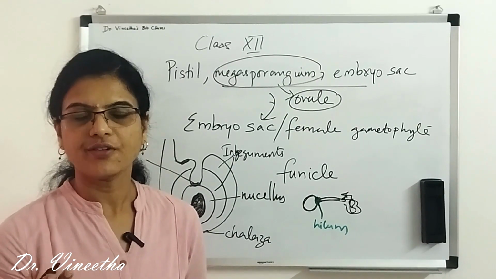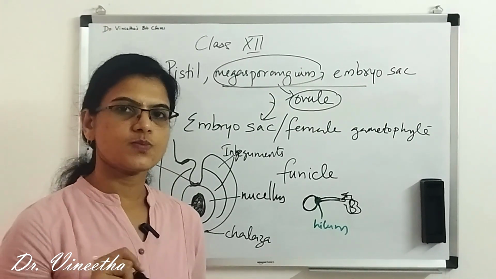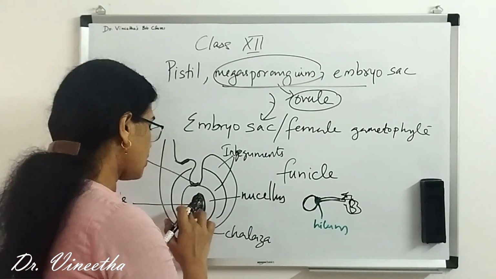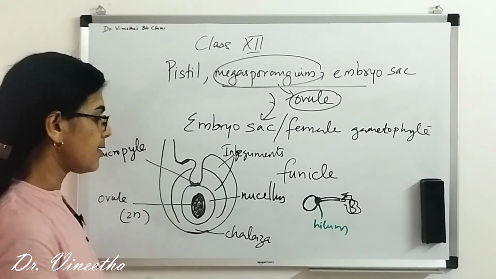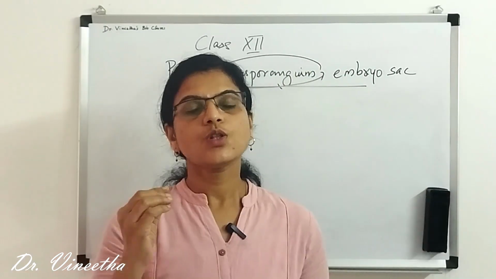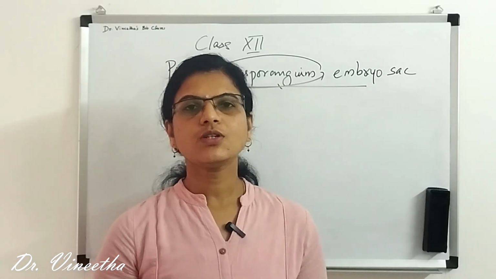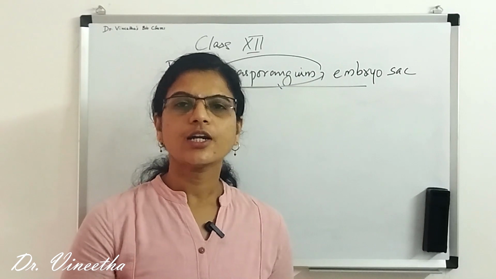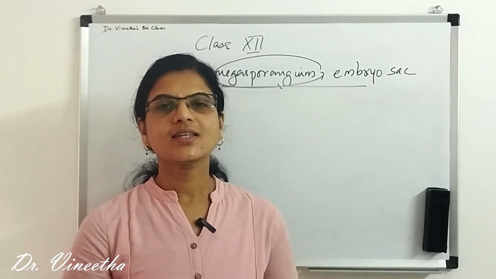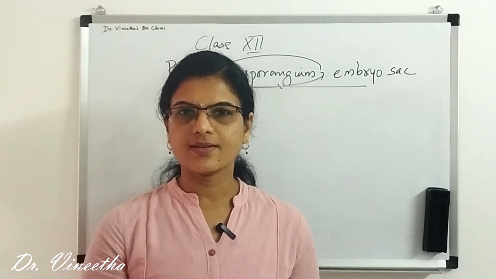It will be diploid, right? It will have two sets of chromosomes. So the ovule or the megaspore mother cell is 2n ploidy. It undergoes certain changes, a process known as megasporogenesis.